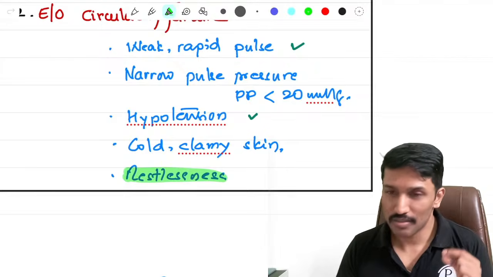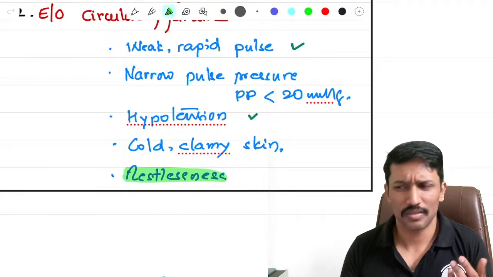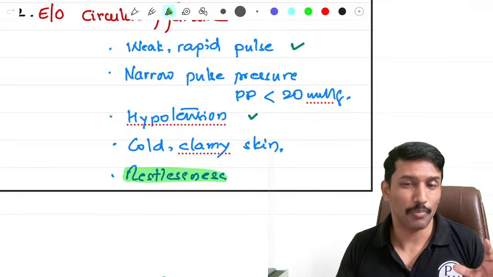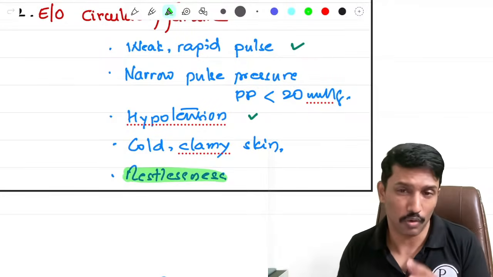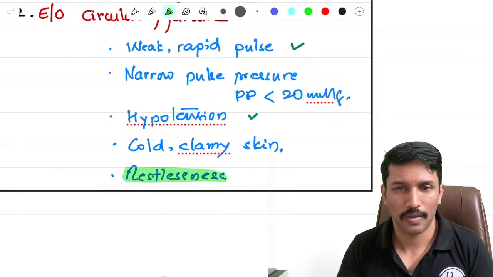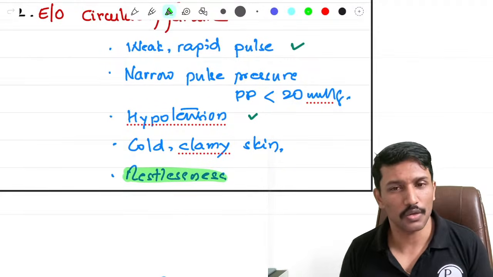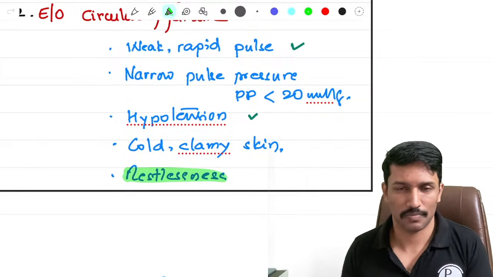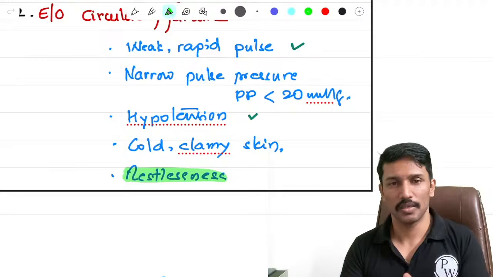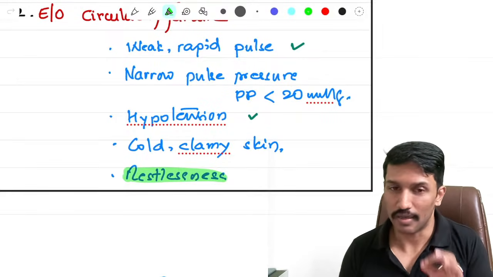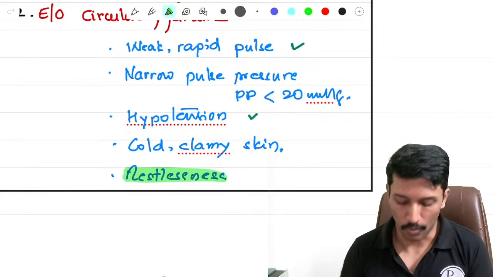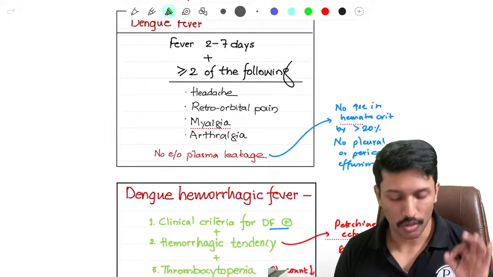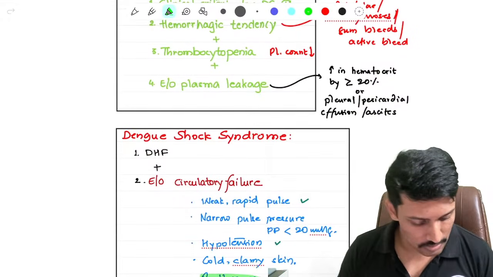But if that restlessness was not taken seriously and ignored and just treated like any other simple dengue fever, there could be a possibility of mortality, and my colleague would have also gotten into trouble with the family. So please remember, you see any patient with dengue who is restless, take it as a serious case. Even if the current BP is fair, even if everything appears good, take it as quite a serious case. Okay. So this is about the case definitions. What is dengue fever? What is dengue hemorrhagic fever? And what is dengue shock syndrome?